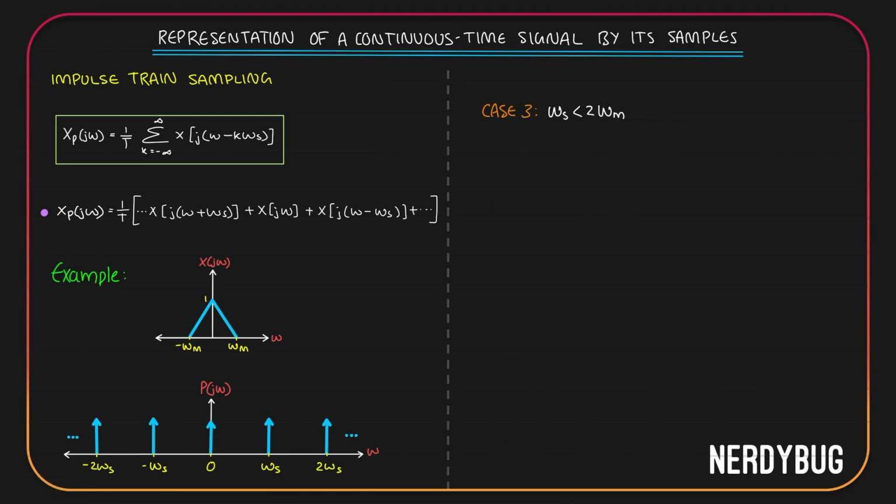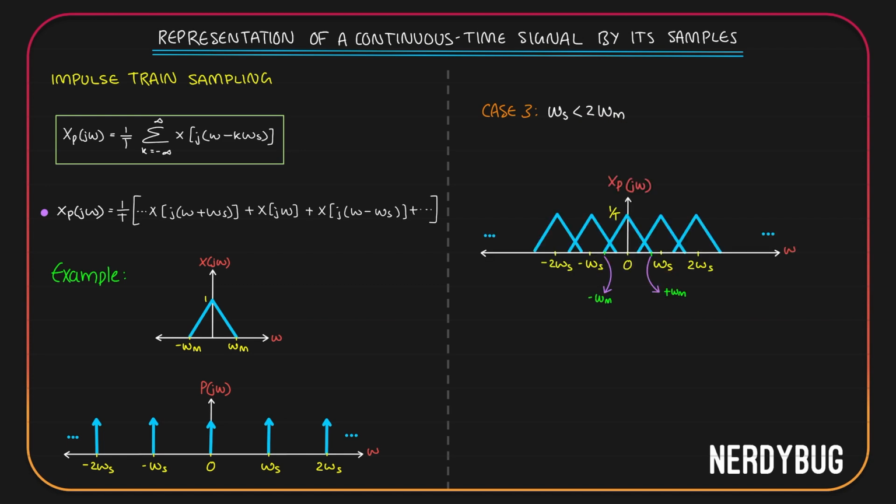Let us take a third case where ωs, the sampling frequency, is less than 2 times the maximum frequency of X(jω). In that case, the plot of Xp(jω) will look like this. Since ωs is less than 2ωm, there won't be enough space for the replicas to exist separately. Instead, they will start overlapping each other.